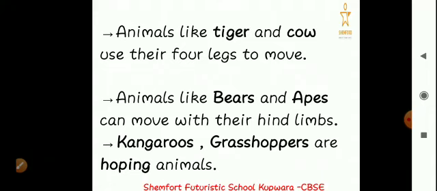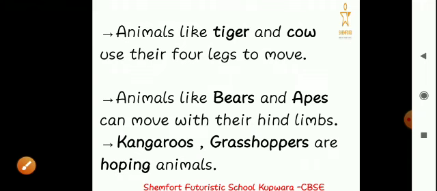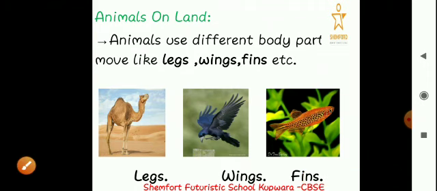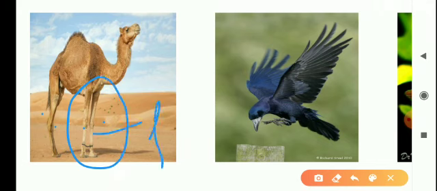Now comes the question, what are hind limbs? For that, we will go back to the previous slide. Here's a picture of the camel, okay? How many legs does it have? It has four legs. One, two, three, and the one. Yeah, four. So these are the four legs of a camel. These two legs, the front legs, are called forelimbs.